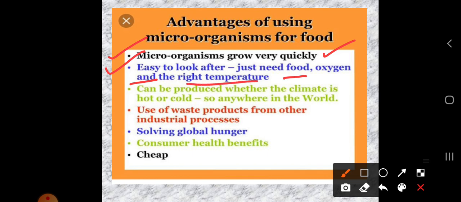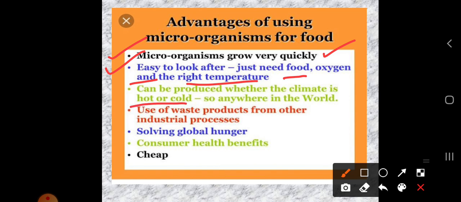It is easy to use. At a certain temperature we can use these microorganisms for the fermentation process, and they can be produced whether the climate is hot or cold.